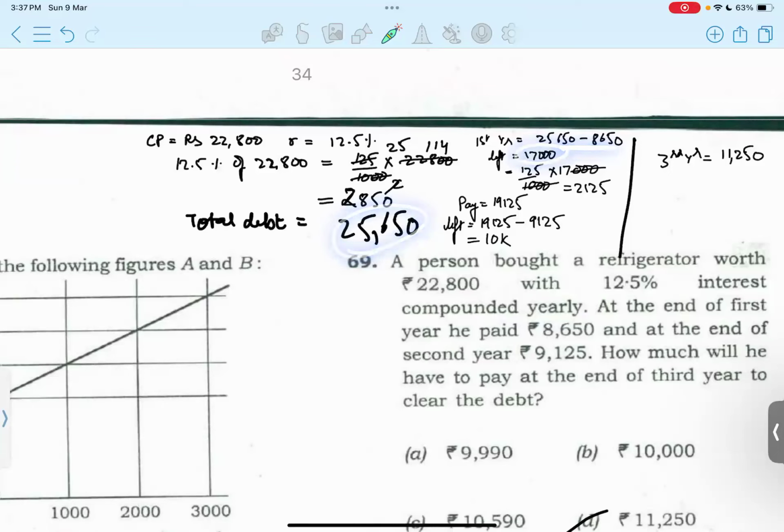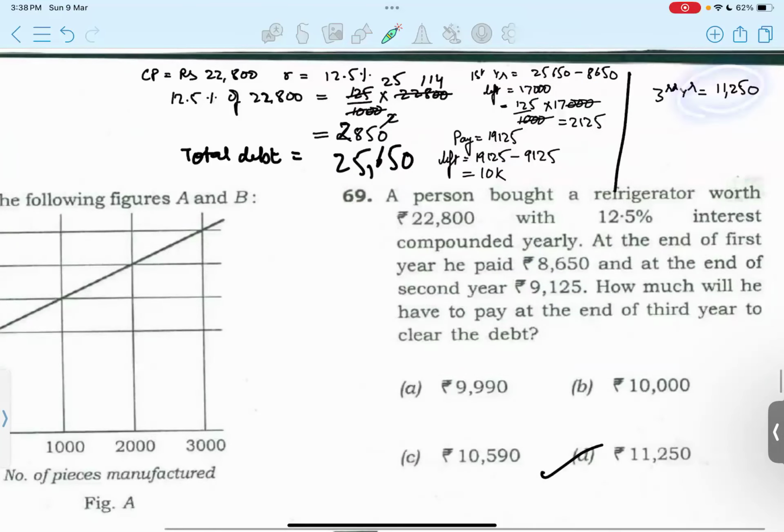Now the compound interest rate would be charged on 17,000. So we'll now calculate 12.5% of 17,000. It would be this. The total debt would now be 17,000 plus this value. Now, after the second year, the person is paying this much, so it is left with 10,000. So 12.5% of 10,000 will be 1,250. So we'll get 11,250 that has to be paid after the third year.